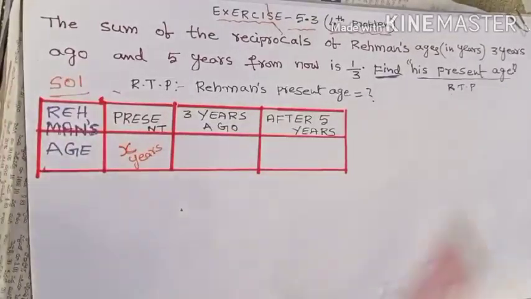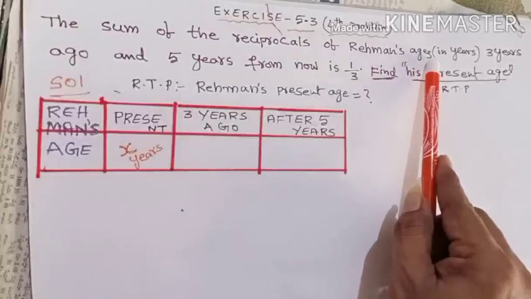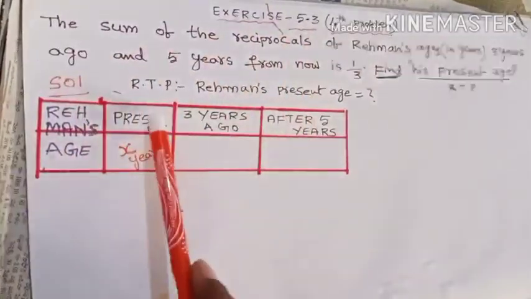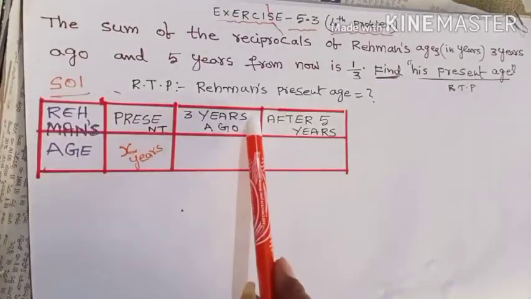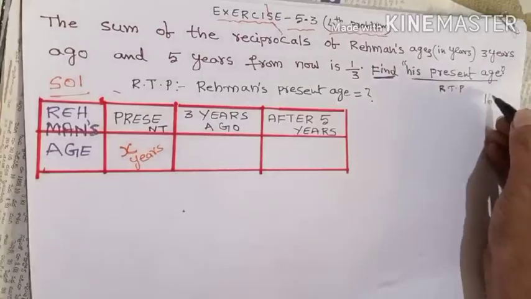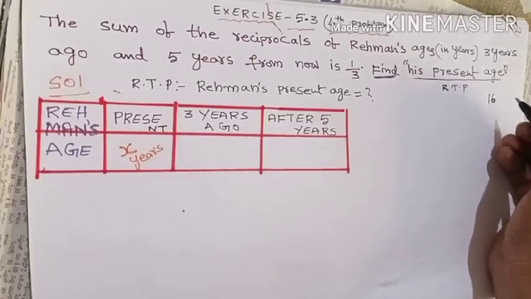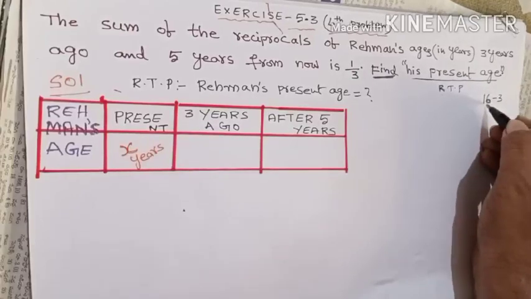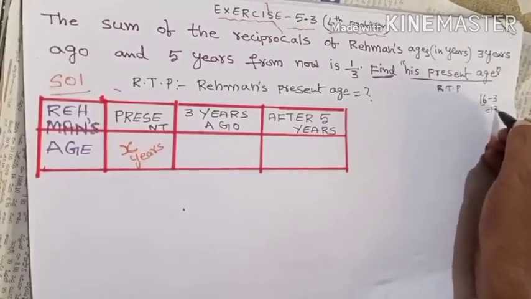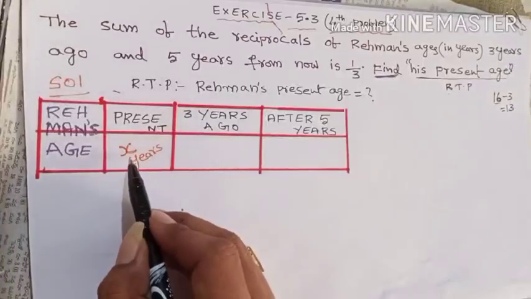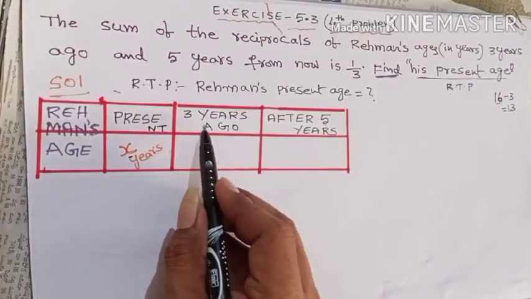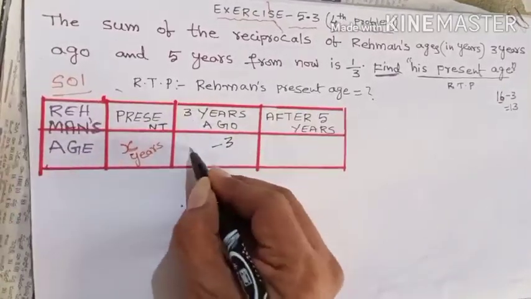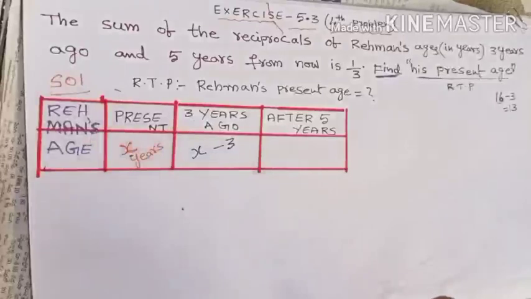Then, here you come to the problem. The reciprocals of Rahman's ages 3 years ago. If the present age is X, what is the age 3 years ago? Here, say your present age is 16 years. Before 3 years, what is your age? How can you get it? You subtract 3 from this 16. It gives how much? 13 years. Similarly, now his age is X years. For getting the age 3 years ago, you have to subtract 3 from the present age, which is X.